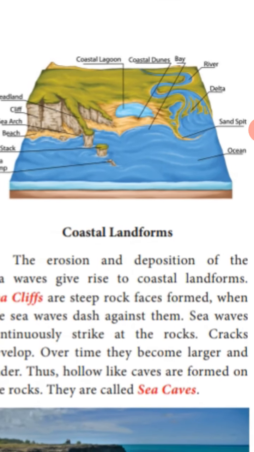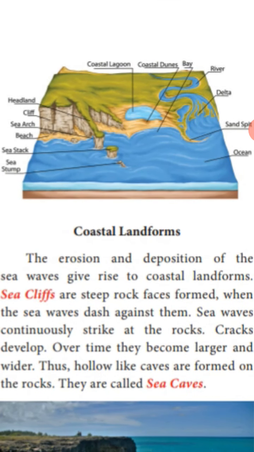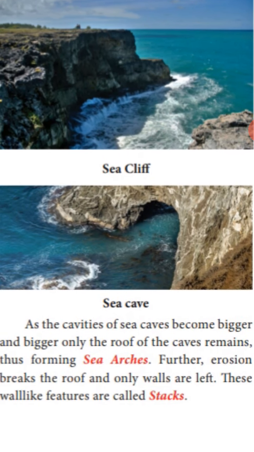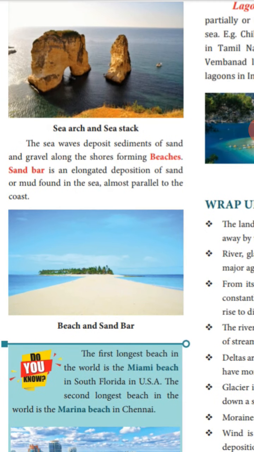This is coastal landforms: coastal lagoon and coastal dunes, bay, river, delta, sand spit, ocean. Here these are the cliff, sea arch, beaches, sea stack, sea stump. These are landforms created by the coast. Sea cliffs, sea caves, sea arches and stacks. Okay, this sea arch and stack.